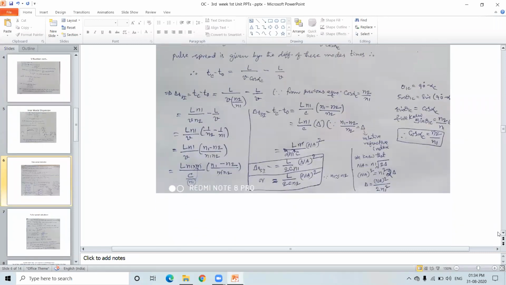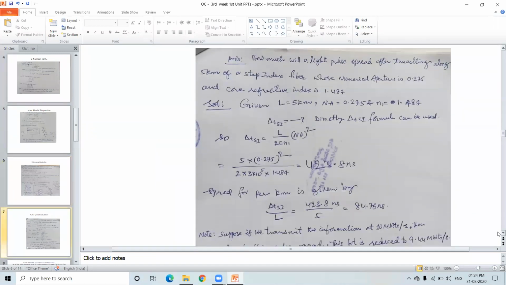And the next one, depending on this, we can calculate a simple problem. In that, clearly, we define what the pulse spread is. Depending on this formula, we are solving the simple problem. What is the problem? Please see. How much will a light pulse spread after traveling along 5 kilometers of a step index fiber whose numerical aperture is 0.275 and core refractive index is 1.487?